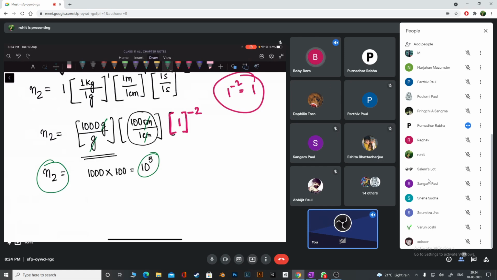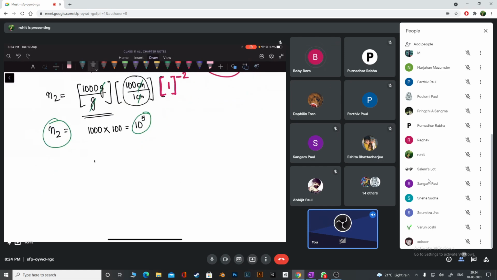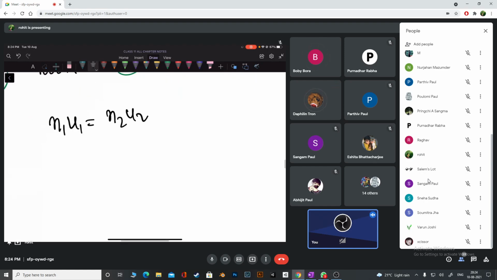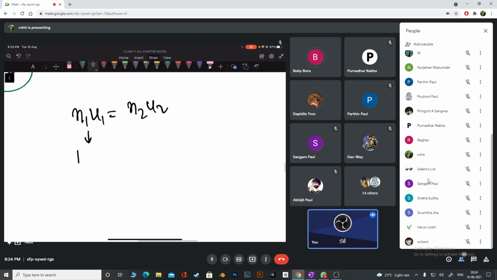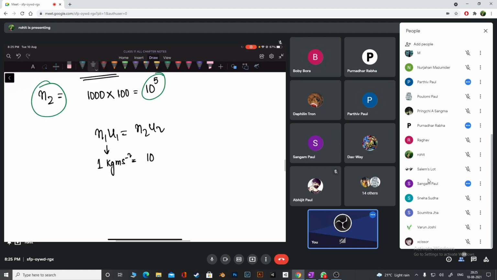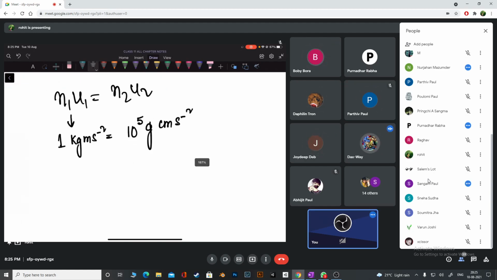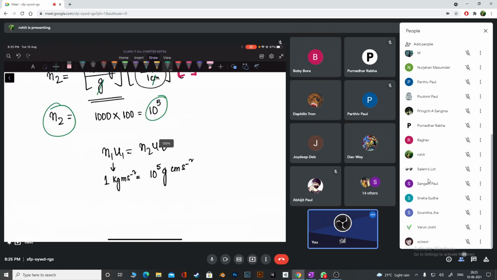Okay, so we are ready to write something now. So tell me what have we got? We got N1 U1 must be equal to N2 U2. So tell me, what have we converted, guys? 1 kg meter per second square is equal to 10 to the power 5 gram centimeter per second square. Yes, okay. So, how did I get 10 to the power 5?